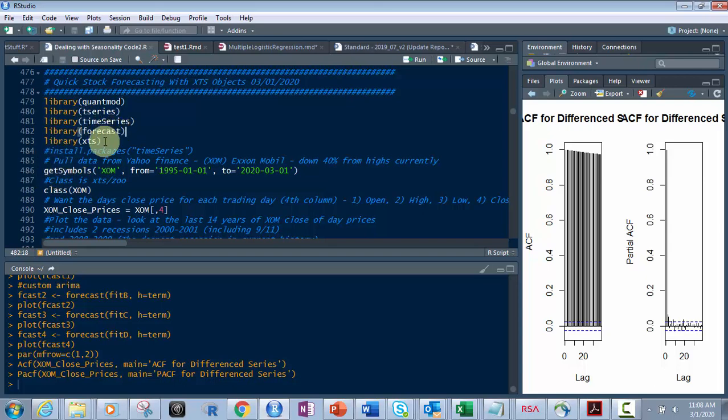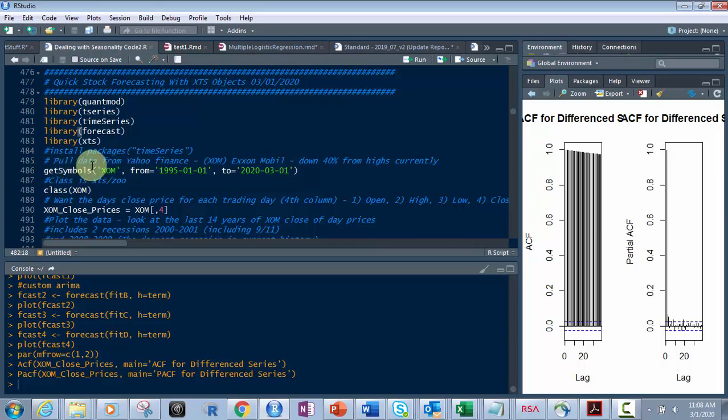All right, so once we do that, as I told you, we're going to pull this from Yahoo Finance. Yahoo Finance makes all of their data available; I'm not sure how far back it goes. It shows 1962, but I'm not sure if that's for every stock traded out there or just the ones that are available. So anyway, with XOM, we're not going to pull back all the way to 1962. That's a lot of data. So what I've got here is I am pulling from January 1st, 1995, to March 1st, 2020, which is today.